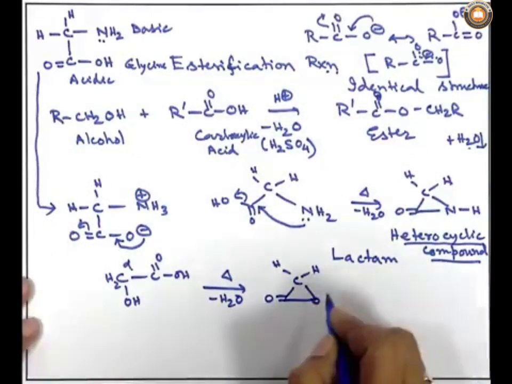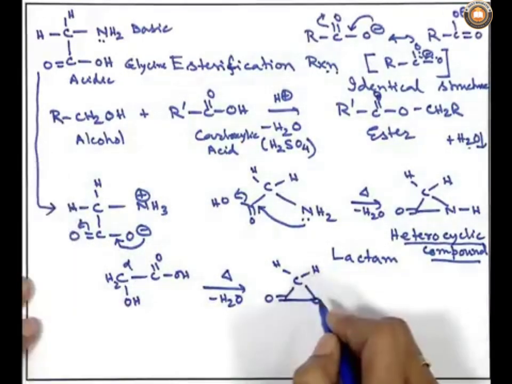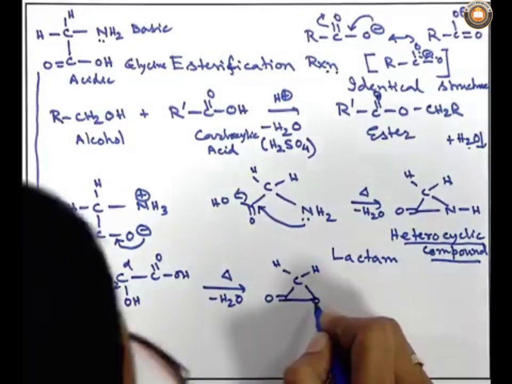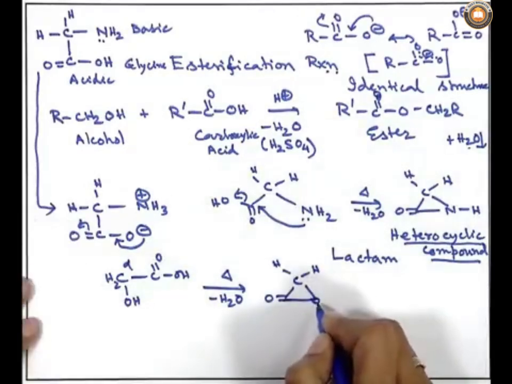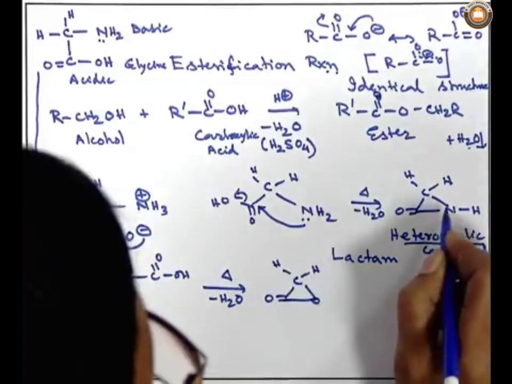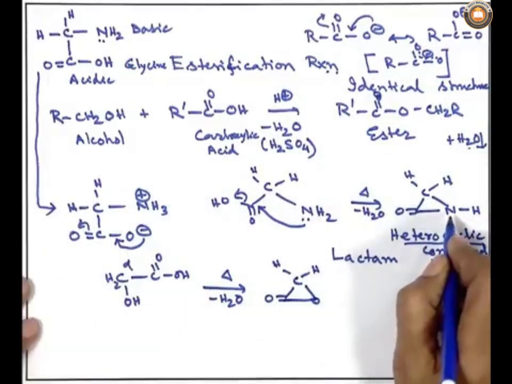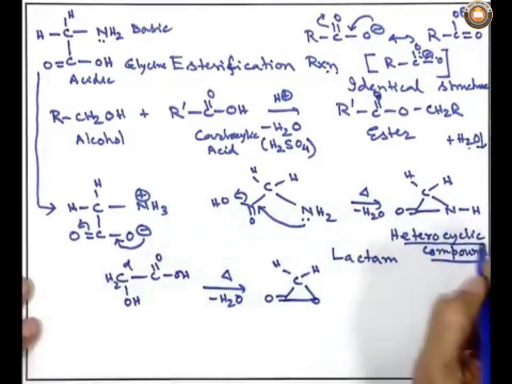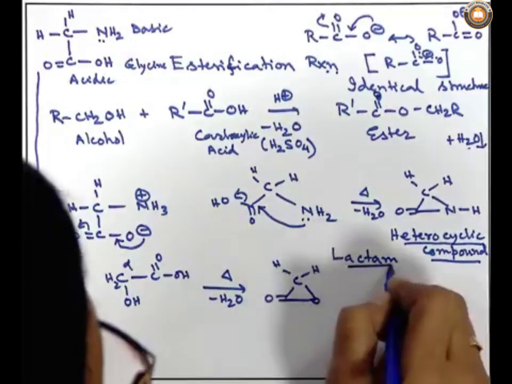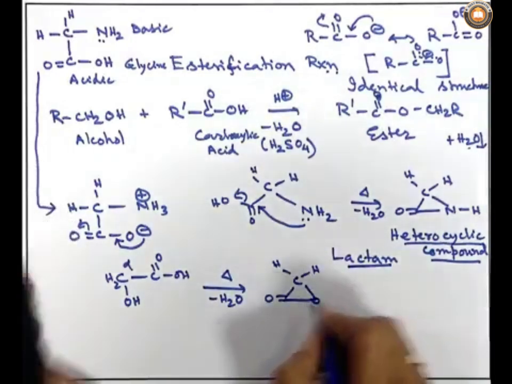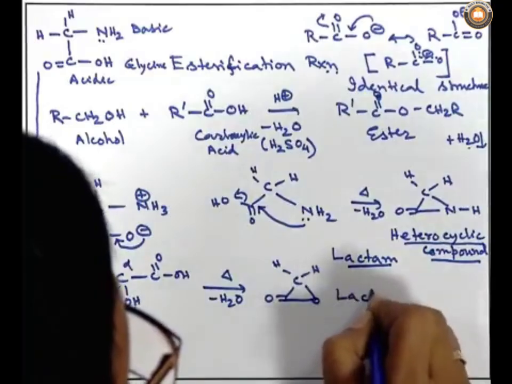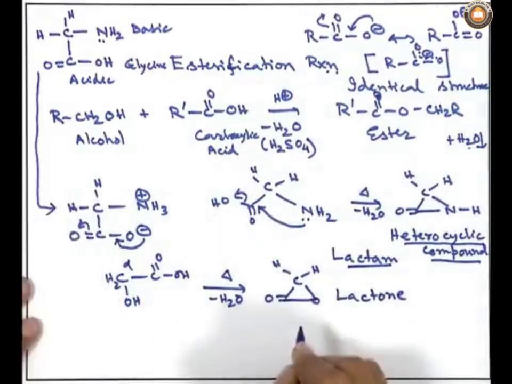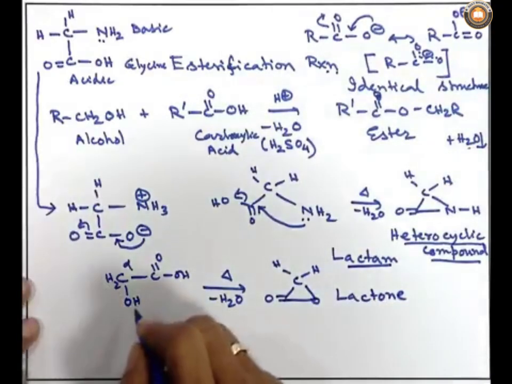but the difference here is that in the 3-membered ring, the oxygen is there as one member. In the other case, in the 3-membered ring, not oxygen, but nitrogen is there. So, this type of compound is called lactam, and oxygen containing compounds will be called lactone. What type of lactone?